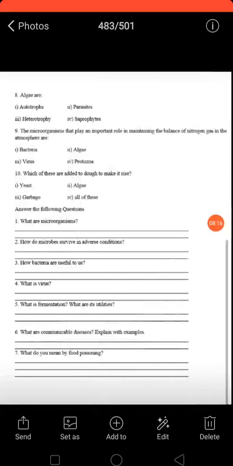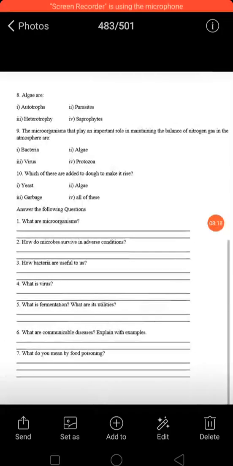Okay, now question number 4, what is virus? So we learnt about various microorganisms, and we also learn about various viruses which are responsible for various diseases, right?